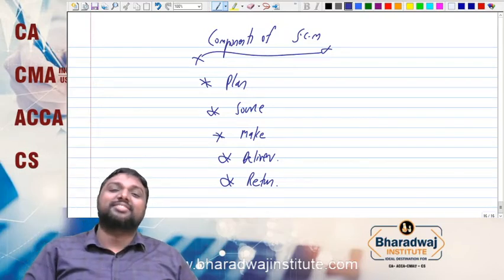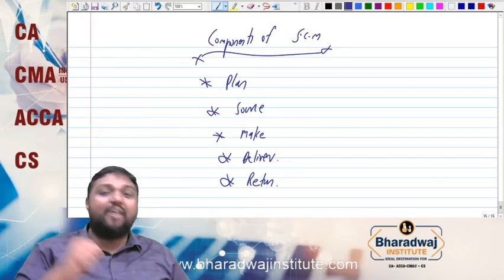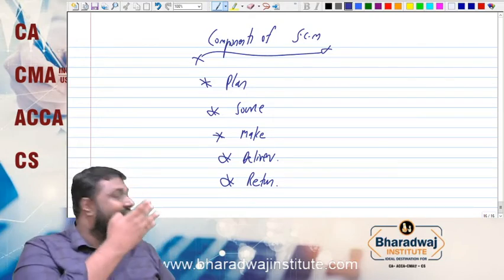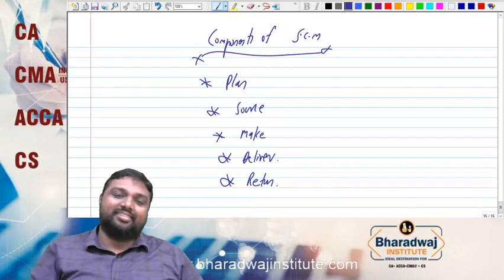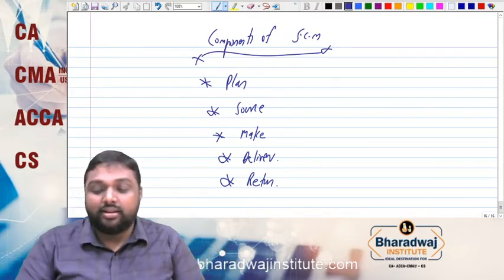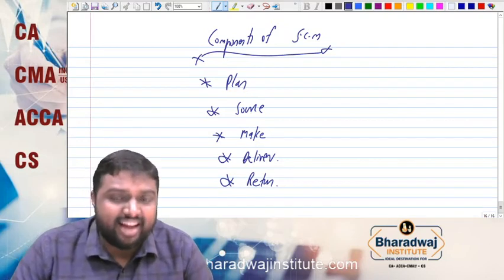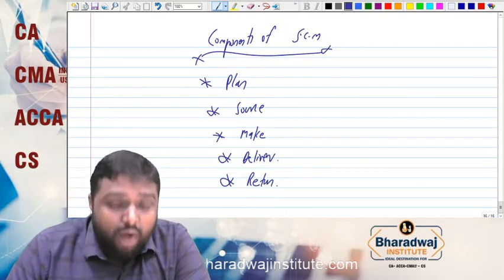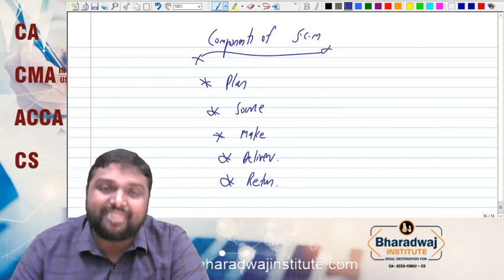Then we have discussed now components of supply chain management: plan, source, make, deliver, return. So we have discussed now the main three topics of this area. Now we will move on to the advantages or specialities of supply chain.